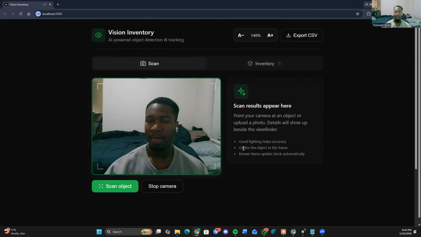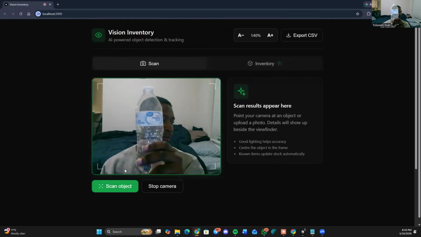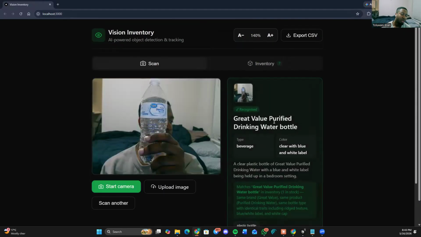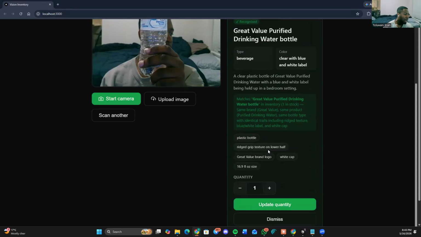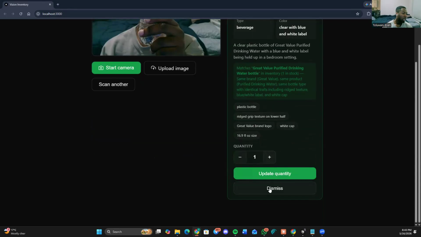So let's start the camera. Now I have the camera on. I have this bottle, and I want to add it to the inventory. Watch this. I press scan object. It says recognized. Now, take note: recognized. What does that mean? It means it's seen this before. So what is it? Beverage, clear water, plastic bottle, rigid grip texture on the lower half and everything. I can choose to update the quantity, but I only have one of it. It says this because it's seen it before. So yeah, I can dismiss this one.